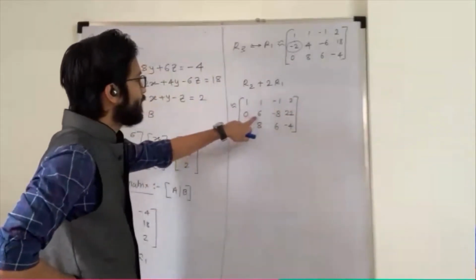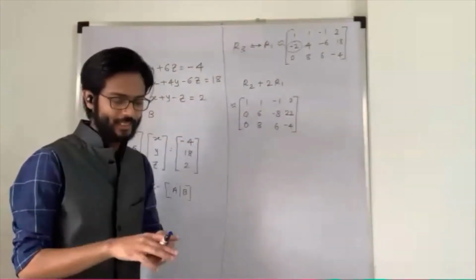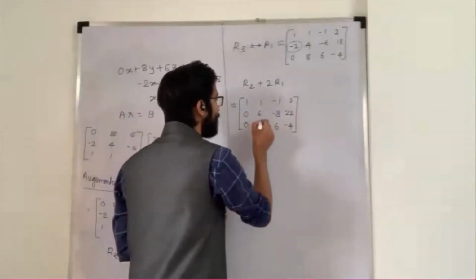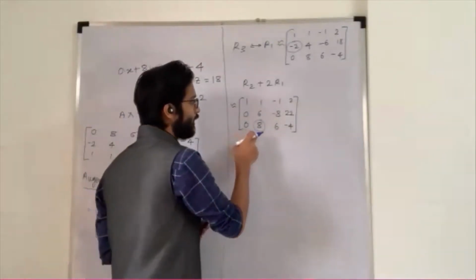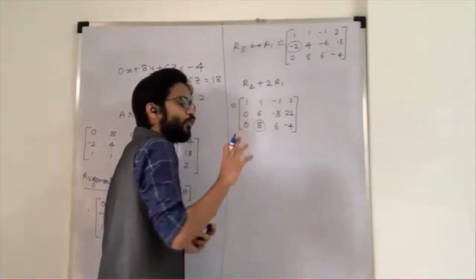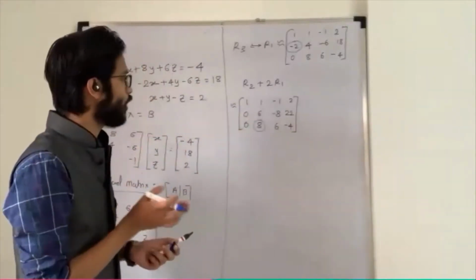Now this 0, this 0. Now I wanted to make this element a 0. My target is to make only this element a 0. So if you have anything, you can directly make this element a 0, or if you want to operate something else, you can operate it.